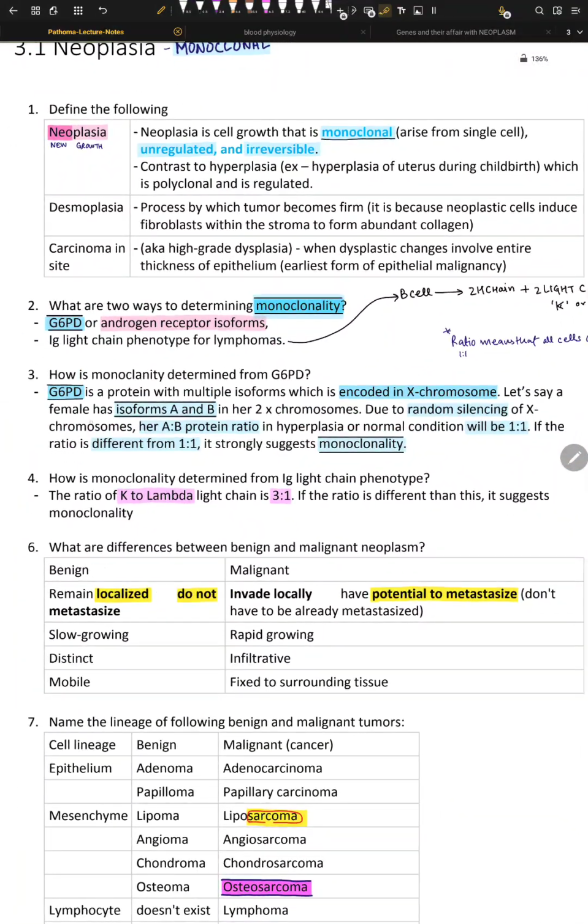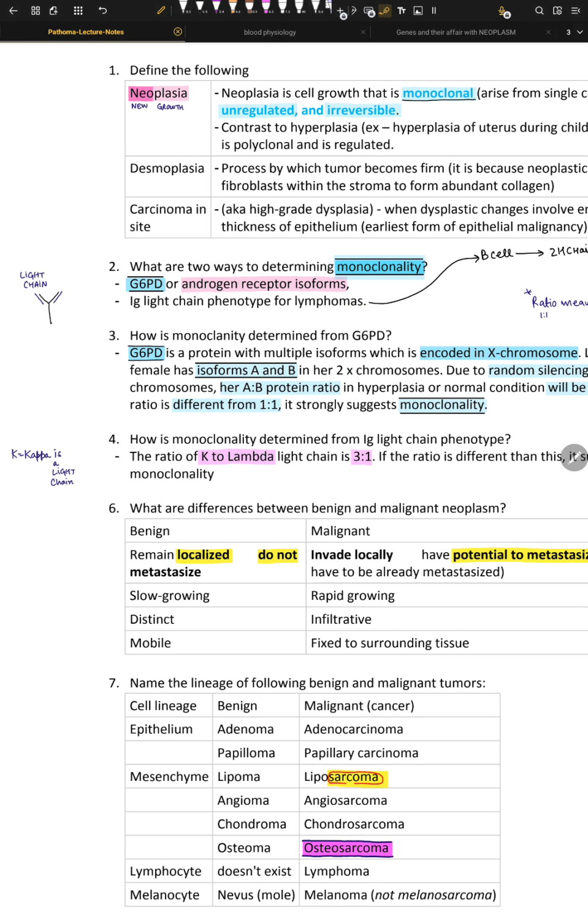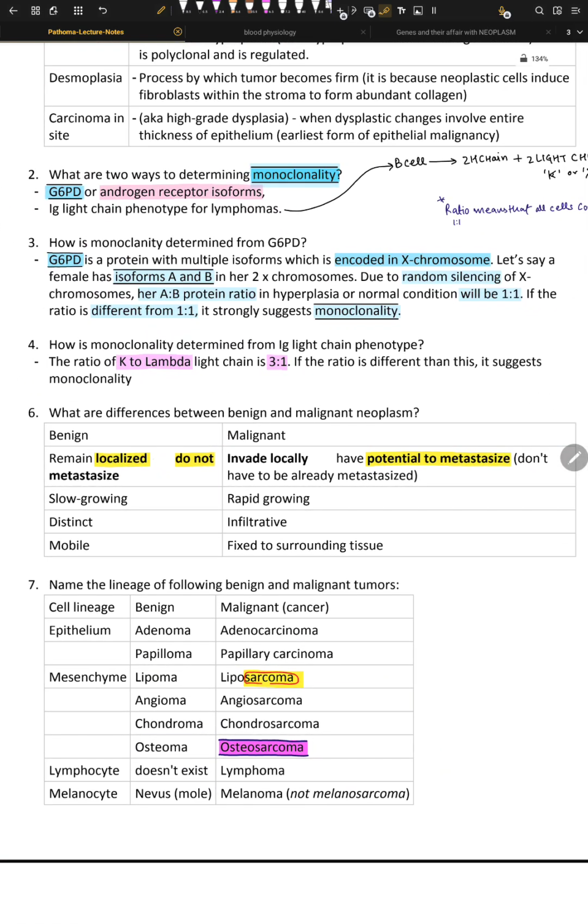Okay, so again, the ratio of these light chains. Kappa is a light chain, right? Okay, so how is monoclonality determined using light chains? The ratio of kappa to lambda light chain is 3 to 1. If the ratio is different than this, it suggests monoclonality. Kappa to lambda means we have 3 kappas that are made by these B cells, 3 kappa and 1 lambda.